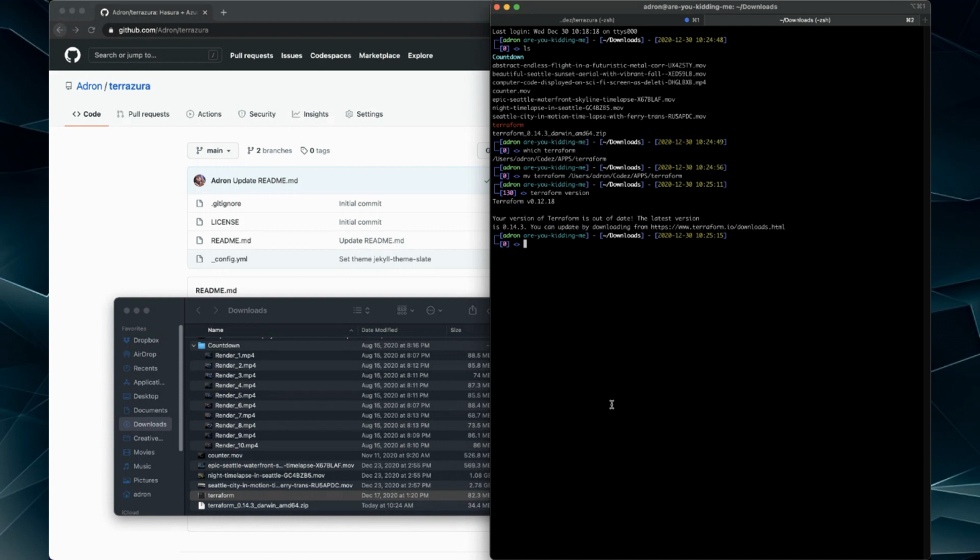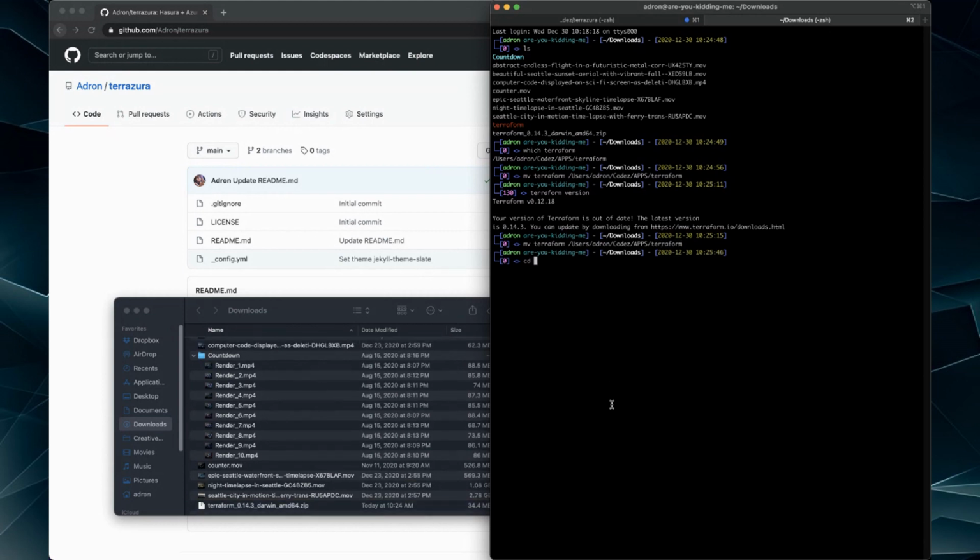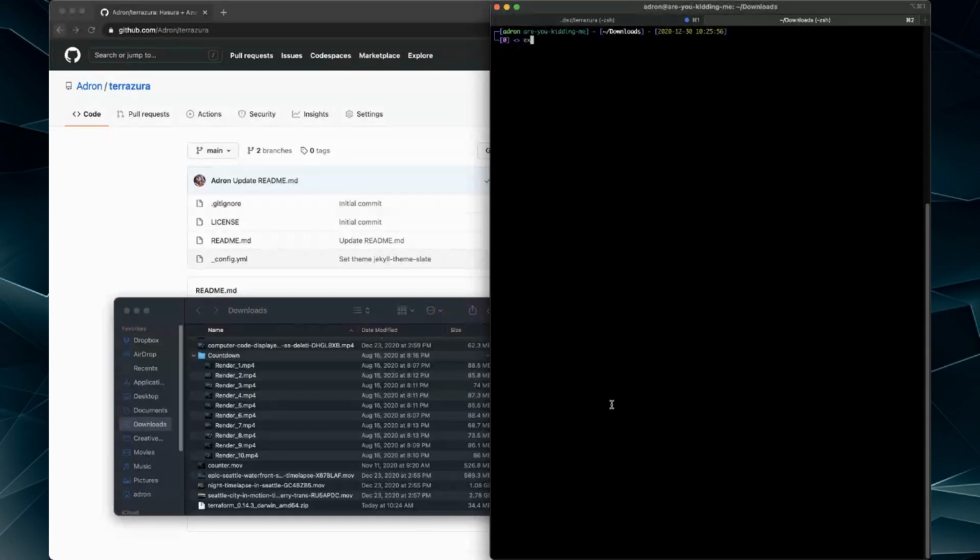So I'm on 12.18. So 14.3 is the latest. Terraform's really kind of picky about wanting you to upgrade to the latest, so that's a good idea to do whenever you get a chance. All right, so we're going to do the move command. Terraform, users, Adrian, codes, apps, Terraform. All right, so let's do that now. Terraform version. And boom, we are upgraded. Sweet, okay.